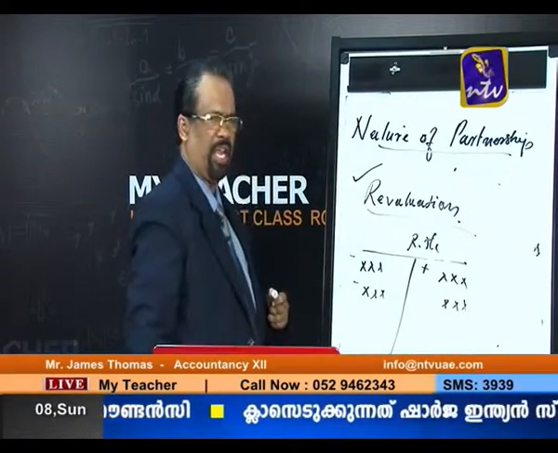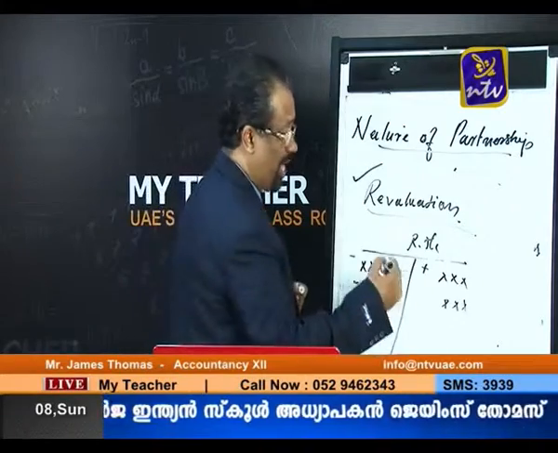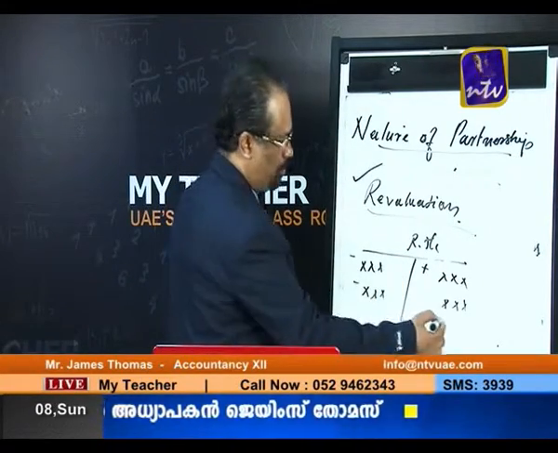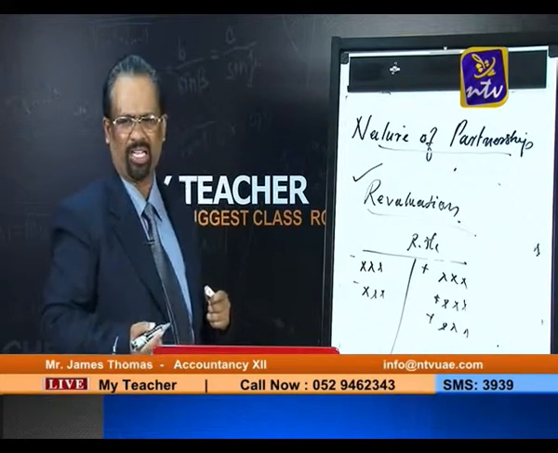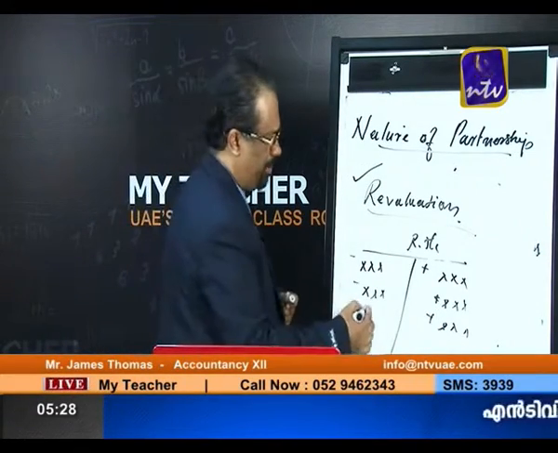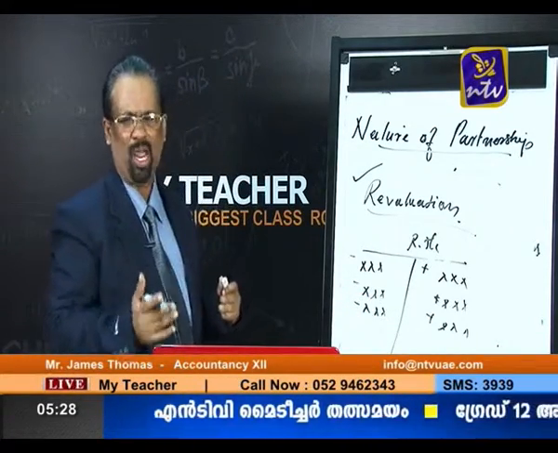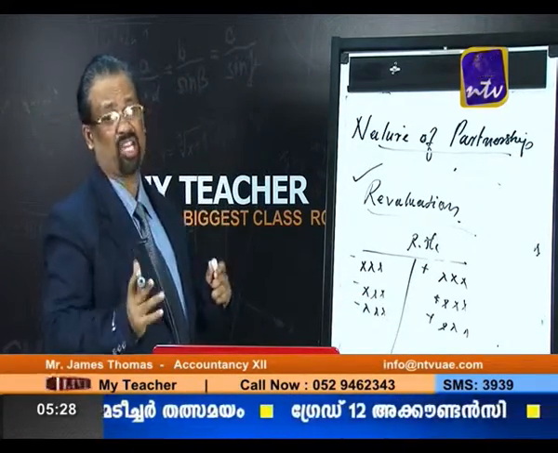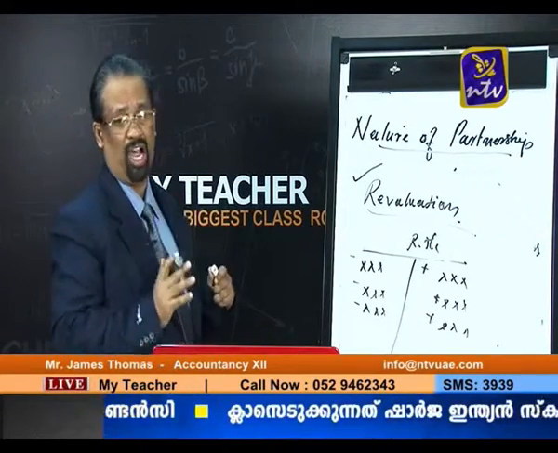And also, if unrecorded assets are increasing, we put them on the credit side. And any unrecorded liabilities, we put on the debit side. Listen, in my first and second classes I already explained what a realization account is. Now we are discussing admission, that is what is called a revaluation account.